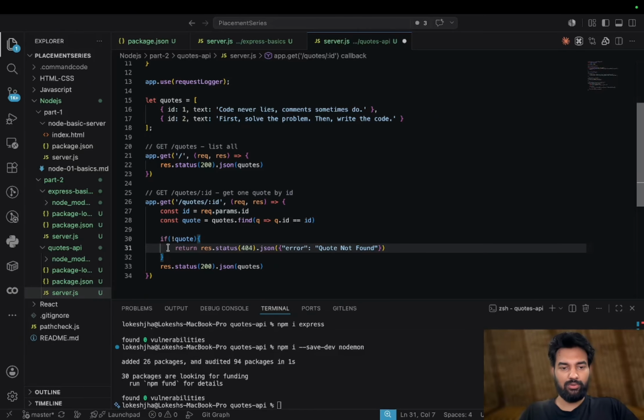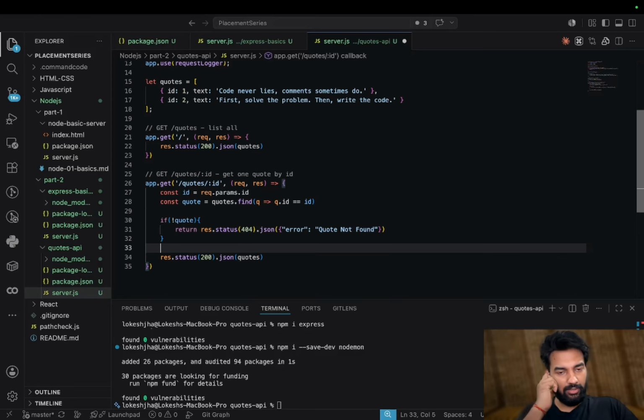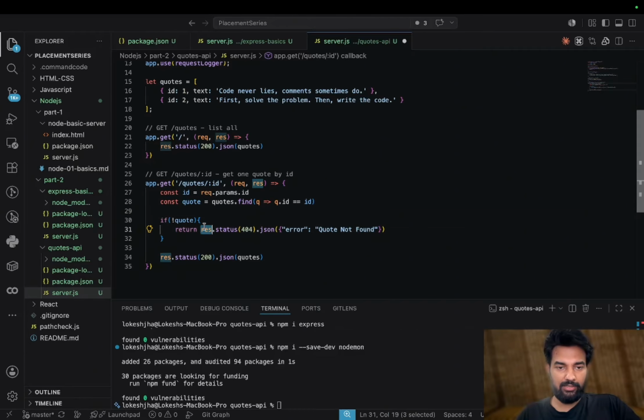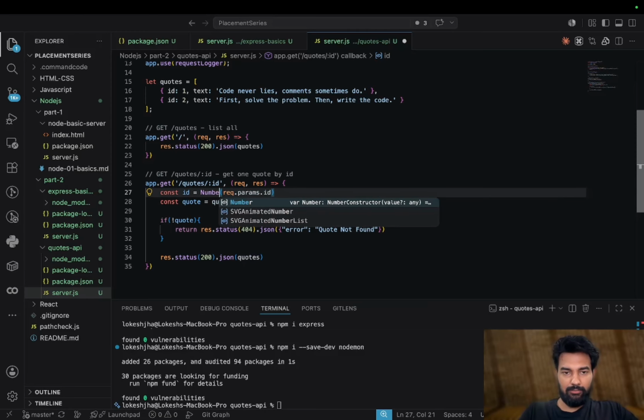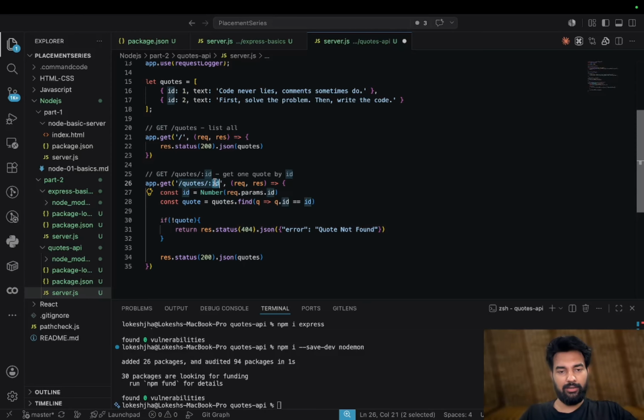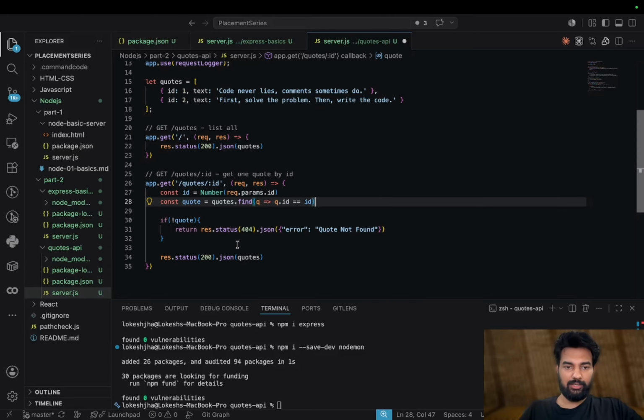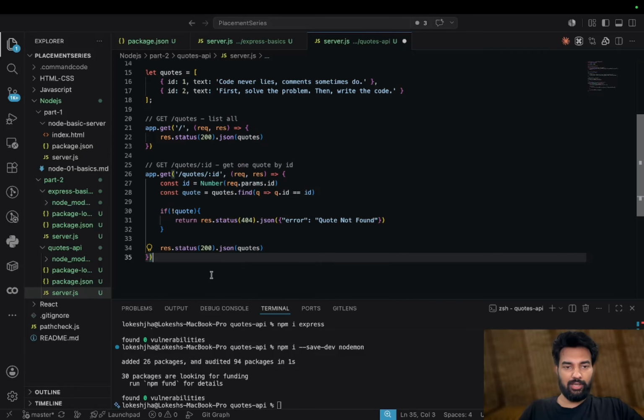That's why we need to add a return, otherwise it will go further and again try to send the response. If you forget this, you will have an error that the response could be modified only once, because you have already sent the response, so now you can't modify it. Also, we forgot to add Number, as everything will come in a string only. We need to parse it into a number. So right now it's a number and we have checked it. Now we will go for the adding.